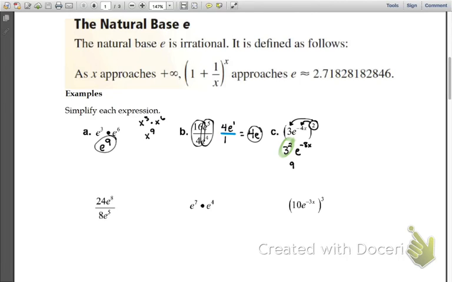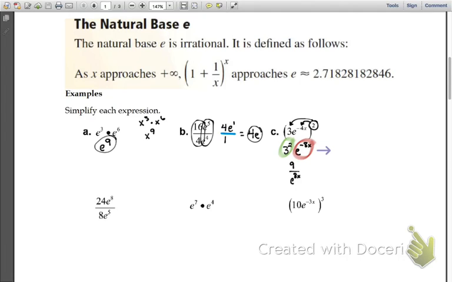What is that negative exponent going to do to my e with the base of e? Where's it going to go? Make it a fraction, or I can put it on the bottom side. I can put it down here and make it e to the 8x power.